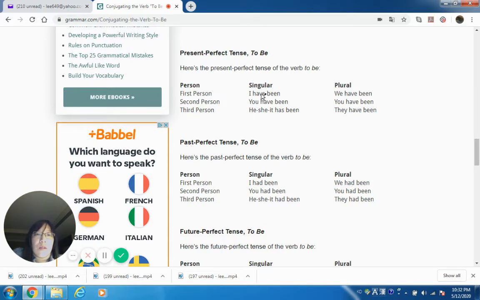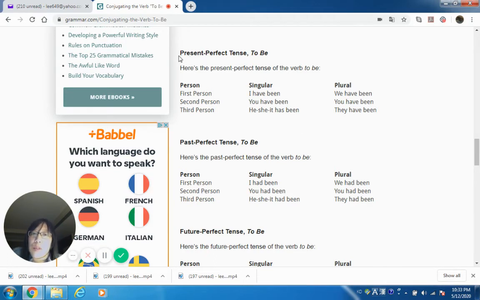So what's the past tense of have? It's had. And because this is the helping verb to have, you need a past participle instead of infinitive. That's why it's been. I had been, we had been. You had been, you had been. Third person. Again, had. He, she, it had been, they had been.